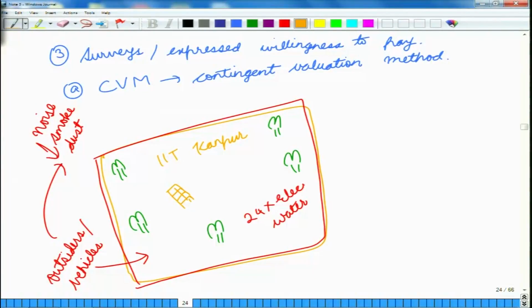Now, if this person were asked to move outside of the campus to some other apartment where there is a road nearby, where you do not have any trees, where you have heavy vehicular traffic, quite a lot of smoke, quite a lot of noise, then he or she is going to protest, maybe even vehemently, that I am getting so many facilities when I am residing inside the campus, but outside the campus there will be so many things involved. I would also have to come from outside to inside, so there will also be a transportation cost.